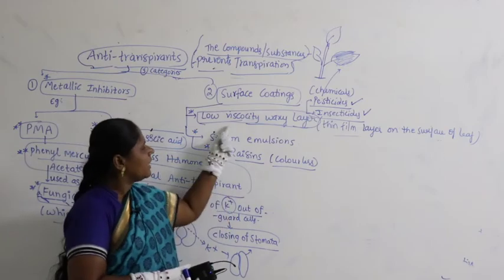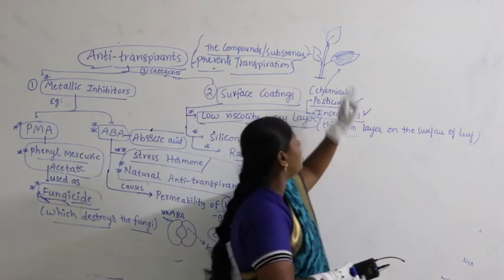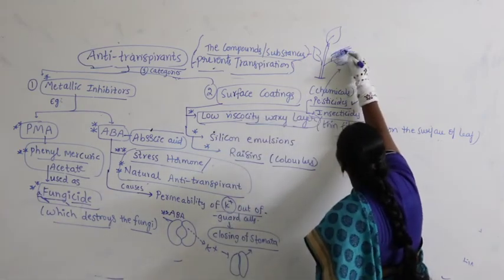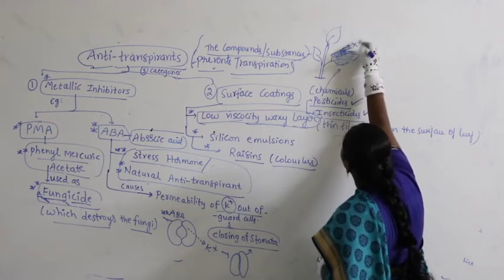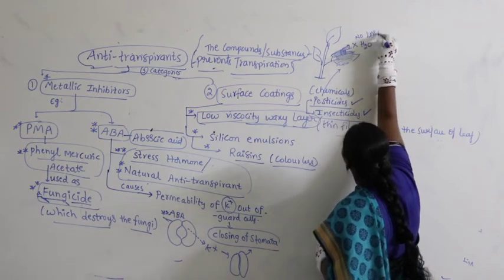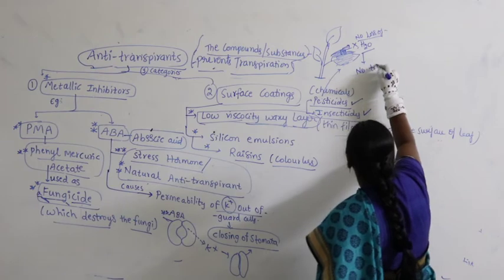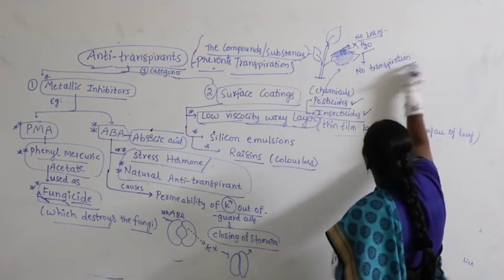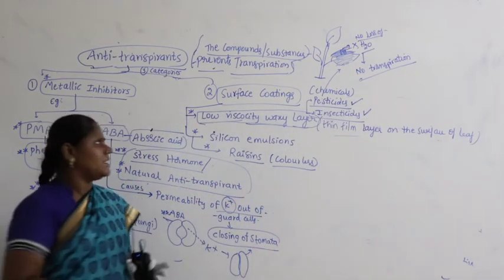So it forms a thin film layer on the surface of the leaf. Then the stomata get covered by the thin film layer, so there is no loss of water. When there is no loss of water, there is no transpiration. So it acts as an anti-transpirant.